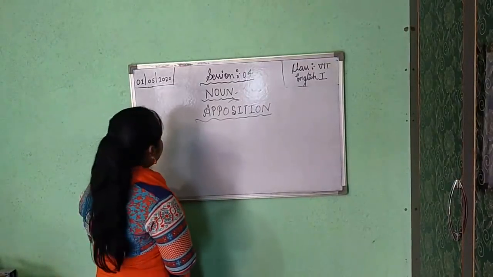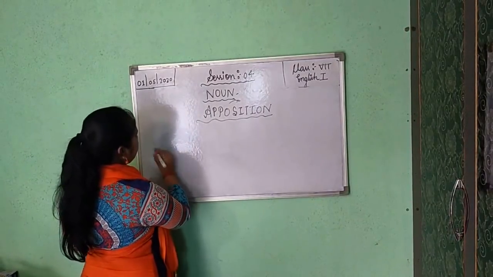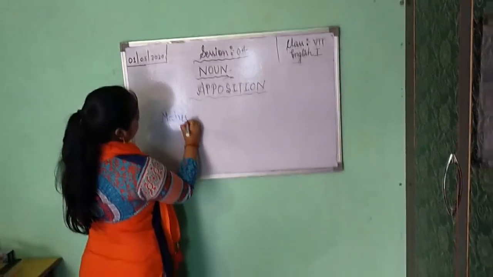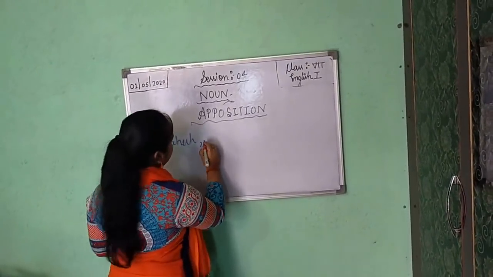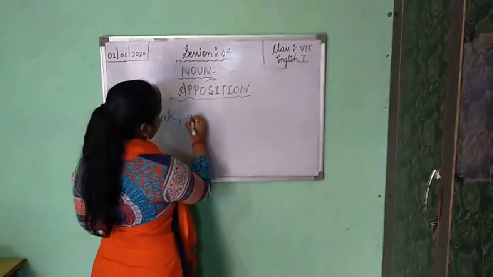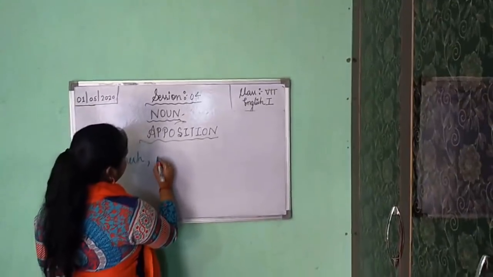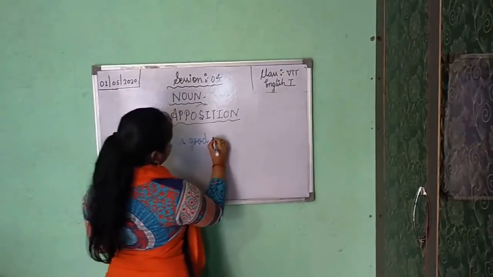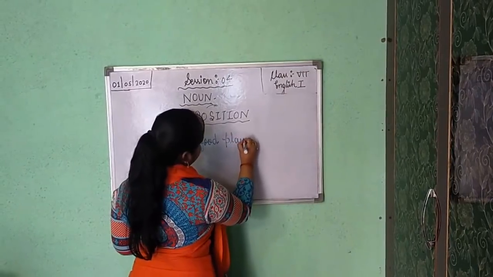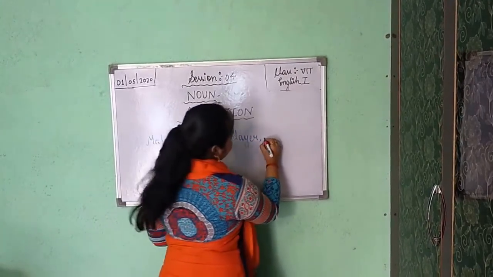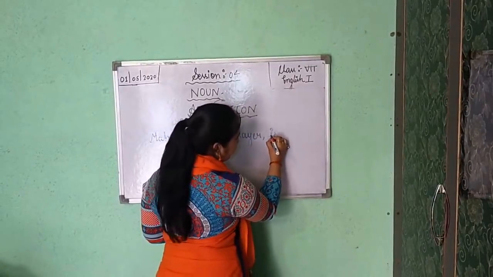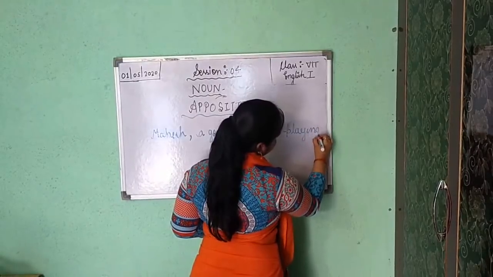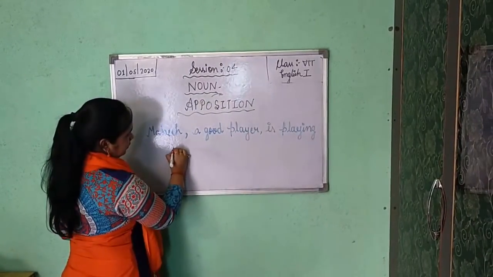Next is: Mahesh, a good player, is playing outside.